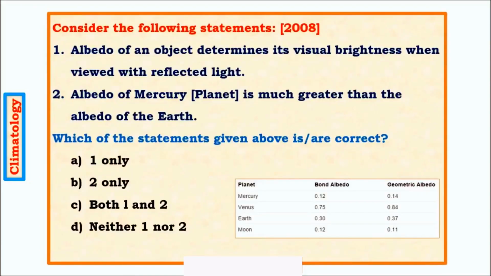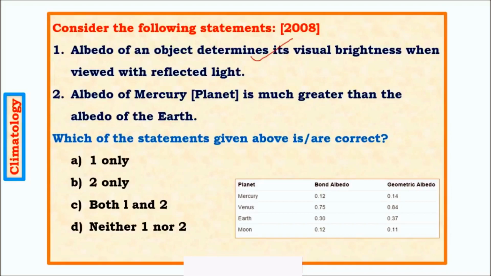And next question, consider the following statements. Albedo of an object determines its visual brightness when viewed with reflected light. Albedo of Mercury planet is much greater than albedo of Earth. Here Mercury is not the metal, we are talking about the planet. And we have seen in the table that Mercury has comparatively less albedo compared to Earth. As a result, only option 1 is correct.